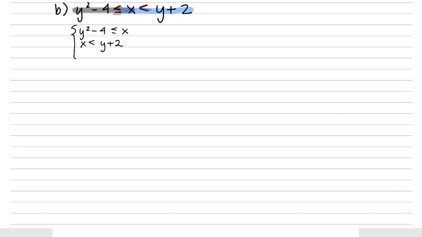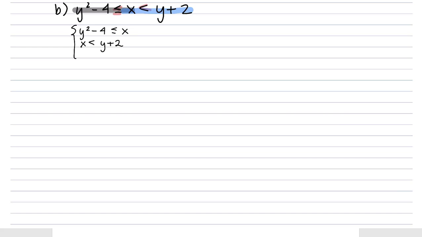And if I look at what this would actually be, it looks like the first one would be a parabola, a sideways parabola, and the second one looks like it's going to be a line. So I might want to rewrite this line as y equals mx plus b.